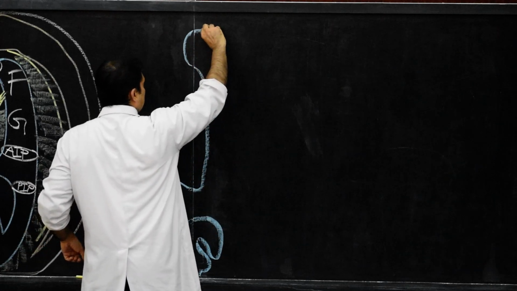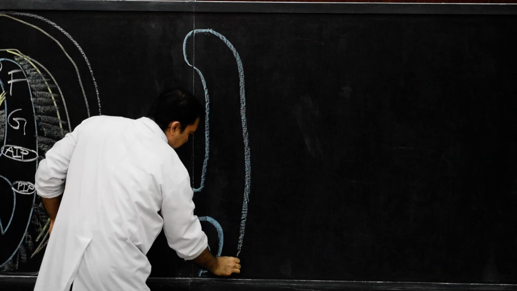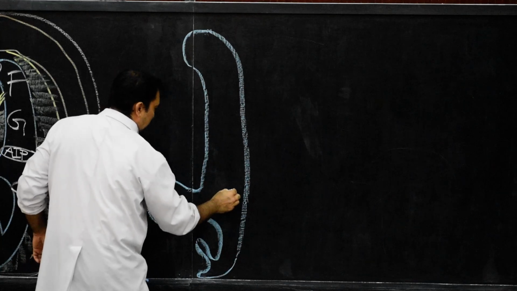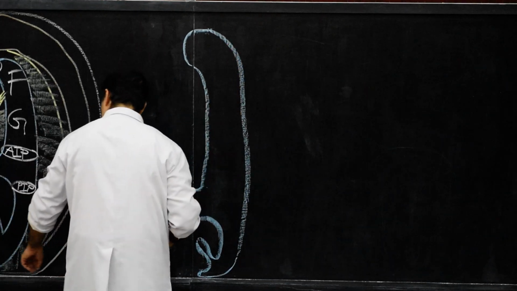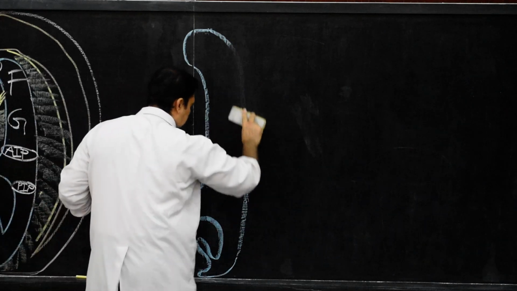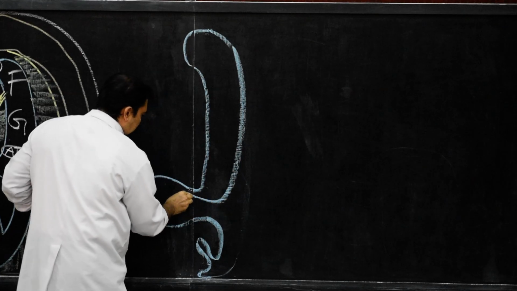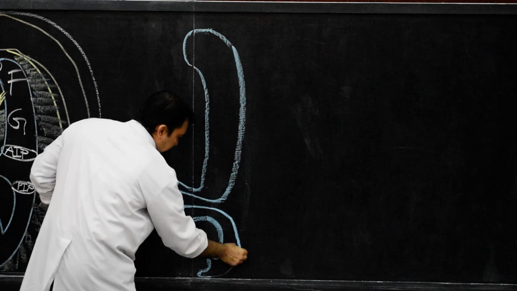From here we are going to show the entire dorsal portion of the tube and join it with this. Here this is the foregut, and then this is the midgut loop which I am going to show, and then once again this will be the hindgut.